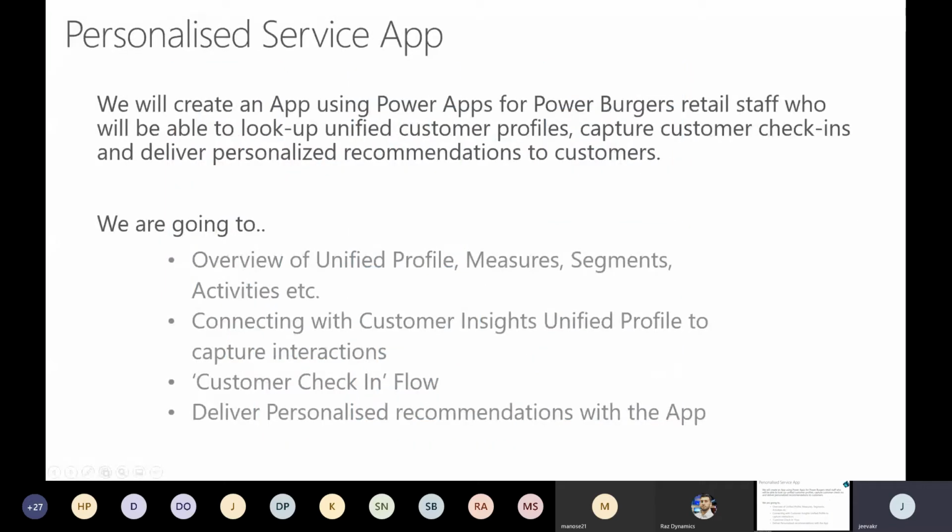And then today, what we'll do is create a Canvas app using Power Apps. Imagine a customer who is very actively ordering food online and doing some purchases, who grabs burgers every day and coffee at the kiosk machine. Now he has actually visited in person.